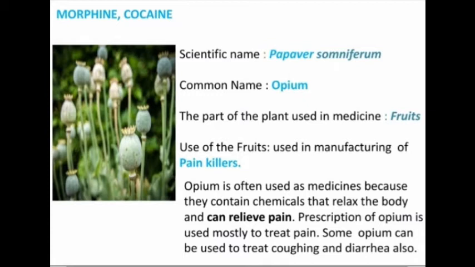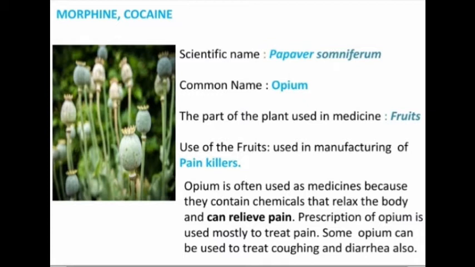The fruits are especially used in manufacturing painkillers. Opium is often used as medicine because it contains chemicals that relax the body and can relieve pain. Prescription opium is used mostly to treat pain. Some opium can be used to treat coughing and diarrhea also.